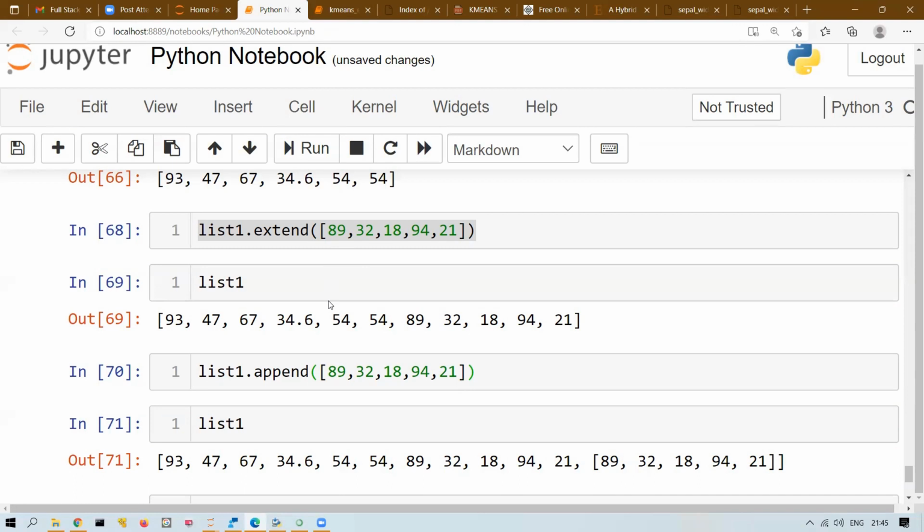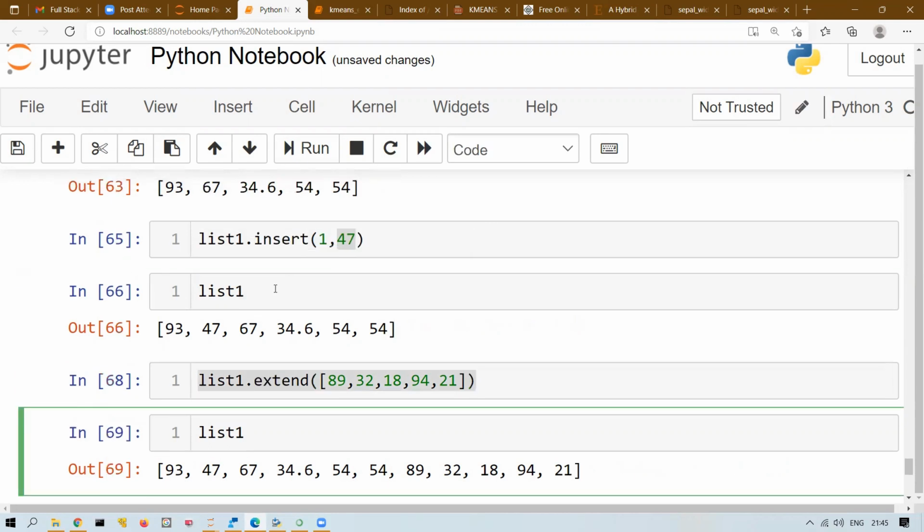So there is a confusion like, okay, this will also add at the end, that will also add at the end, but what is the difference? Yes, there is a difference. So that will add individual elements, this will add flattened. It will flatten and then it will add. Right?